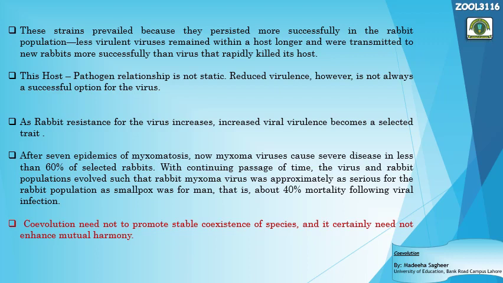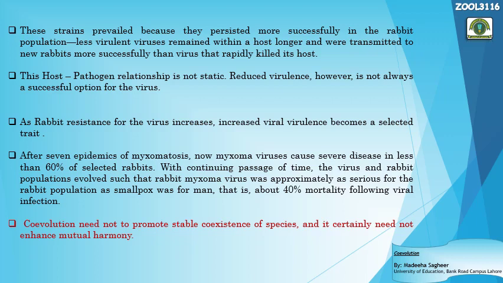This is another step. So now what is the current situation of this coevolution process? I'm going to read from here, okay? After 7 epidemics of myxomatosis, now Myxoma viruses cause severe disease in less than 60% of the selected rabbits.